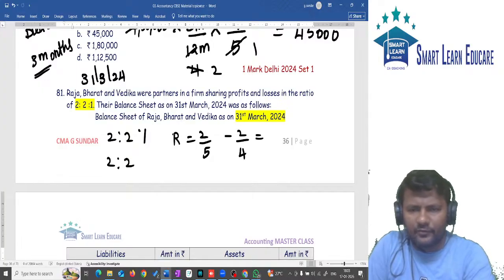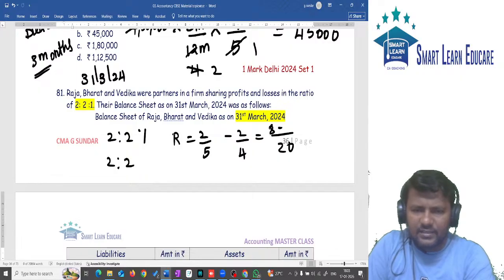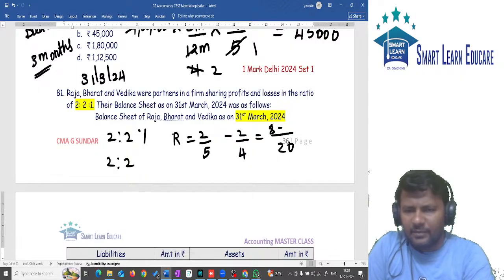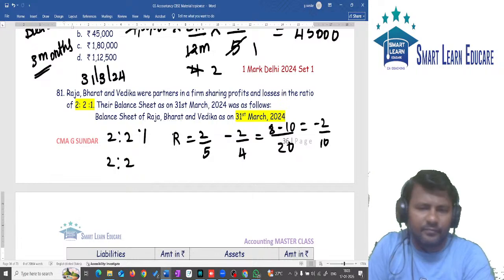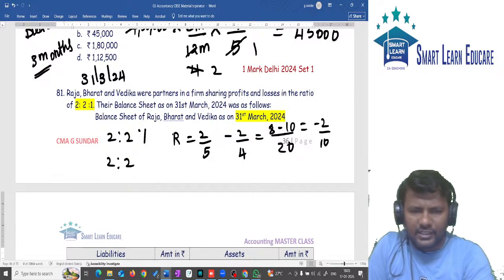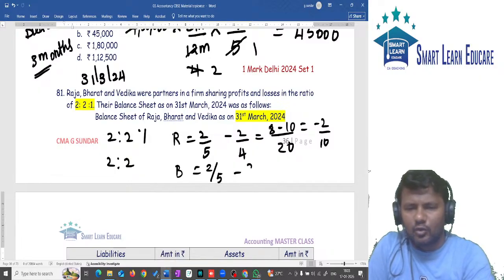LCM is 10, or even if you cross multiply it is 20. It is 8 minus 10, which will give you minus 2/10. The same calculation for the next partner B: it is 2/5 minus 2/4, which gives 8 minus 10 over 20, that is 2/10.